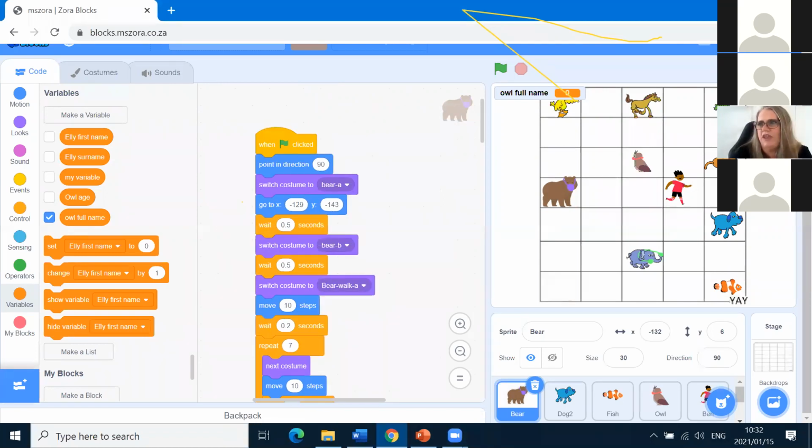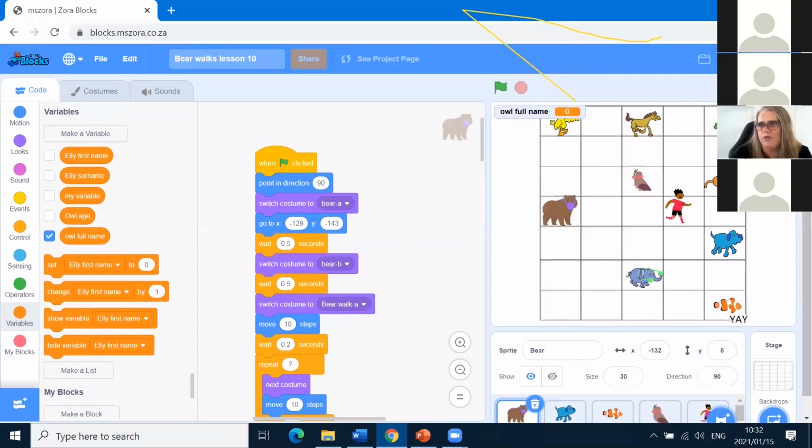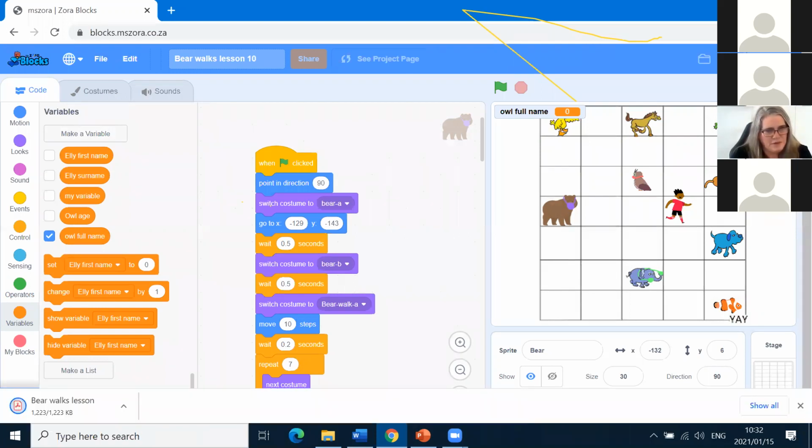Right, how do you send the program to me? First of all, you save it. So you're in Amazora, okay? There's a scroll bar right on the right-hand side. You go to File, and then Save to your computer. You first have to save it. Save to your computer, and then what happens right at the bottom here, a little Bear Walk, this is Bear Walk's lesson, whatever comes up here, right?